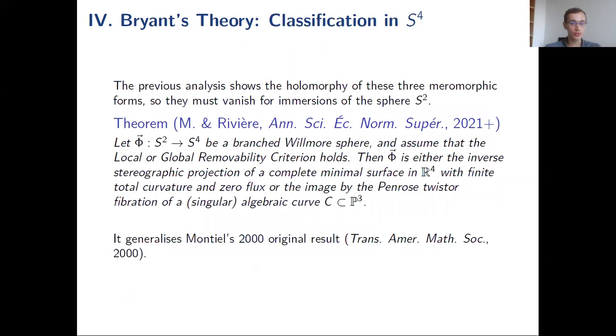And in fact, the previous analysis will show that if either one of the two criteria holds, then the surface is conformally minimal. It's more complicated in the case of R3, R4 because you will be either conformally minimal or the image of a singular algebraic curve by this Penrose twistor fibration, which goes from P3 to S4.